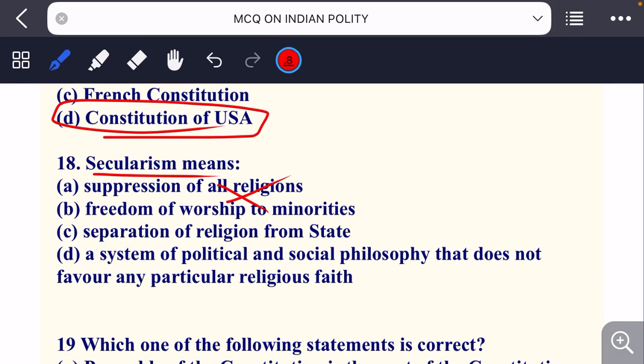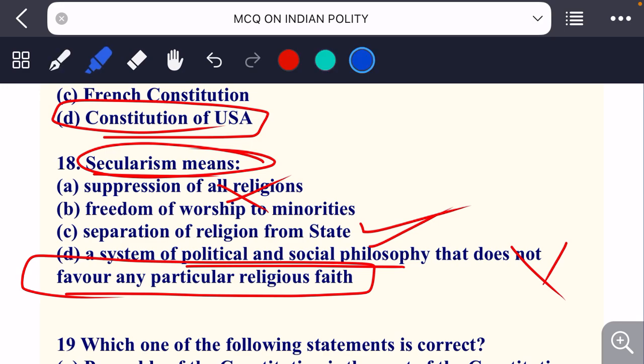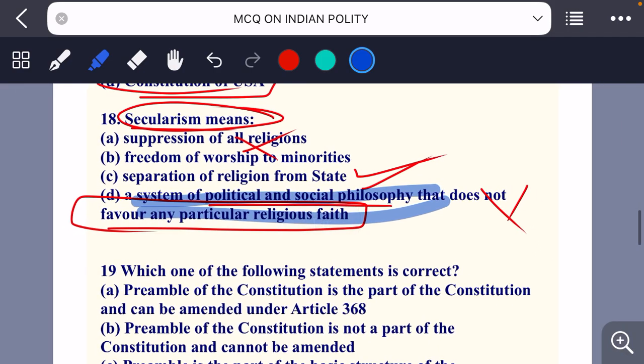Now you have heard that the secular state means that the religion and state are separate, so you will give the correct option as third. But no, here it only says the secularism means. Secularism thought वो क्या है? It is a system and social philosophy that does not favor any particular religion, faith. If it was that what is secular meant in Indian government, then maybe this was the correct option. If that was not there, if option 4 was not there, it is a system of political philosophy that does not favor any political or religious thought. So the answer will be this.